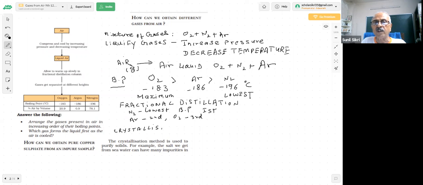Students, a very important question is coming in your exam. This method has been used to get salt from seawater. You know that the sea has salt, but in the seawater there are a large number of impurities.